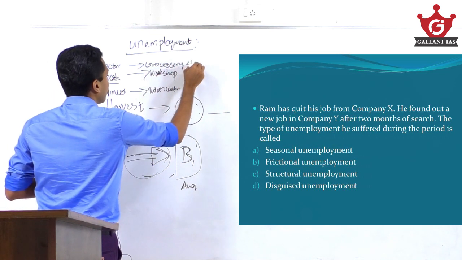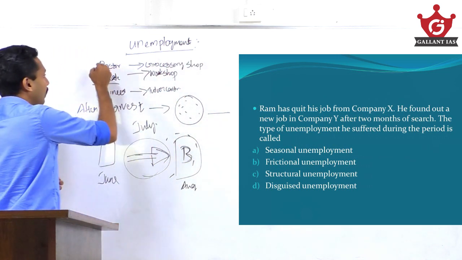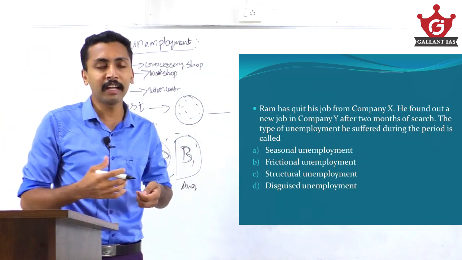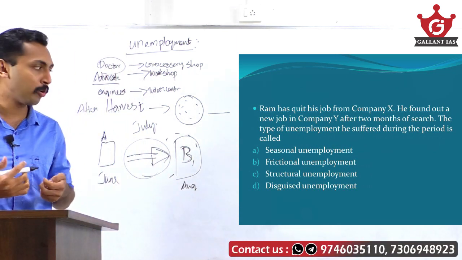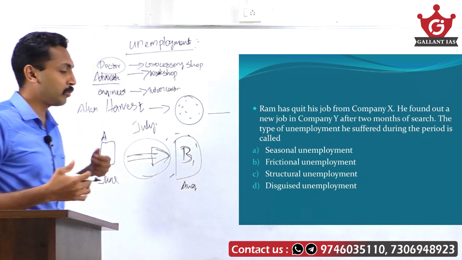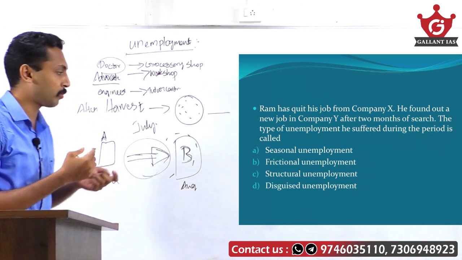This mismatch between the skills and the employment available in that country, in that area, is what? Frictional unemployment. Sorry, not frictional, structural unemployment. It is because of structural problems in the economy.